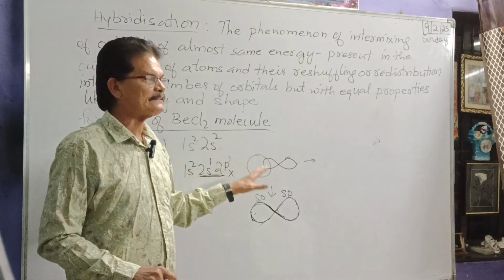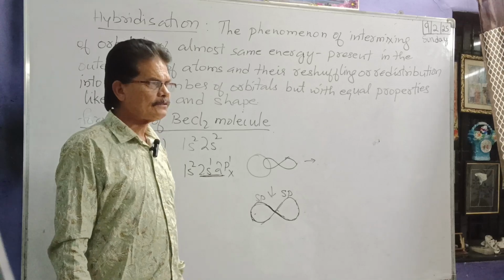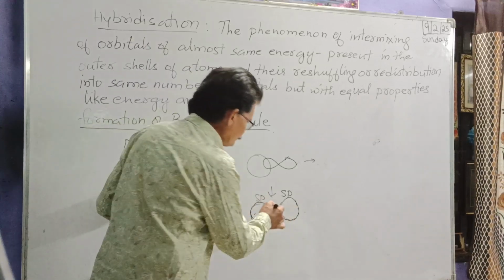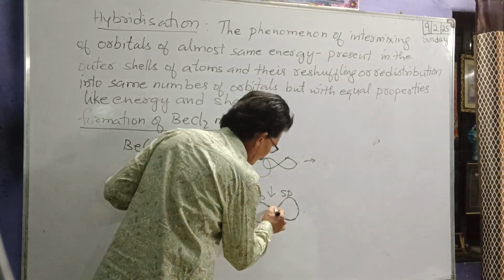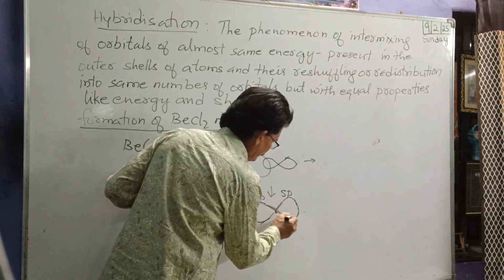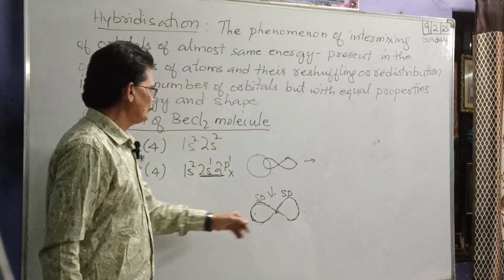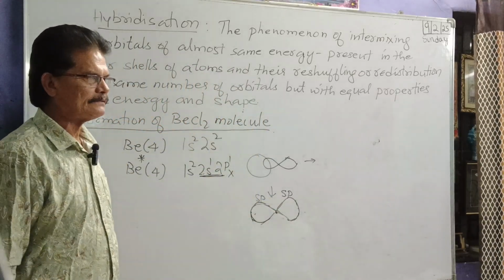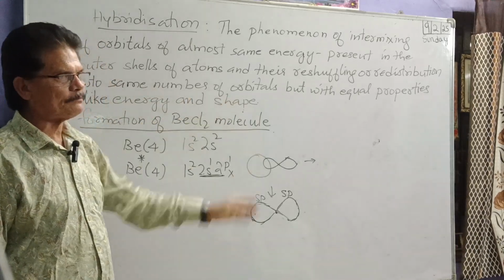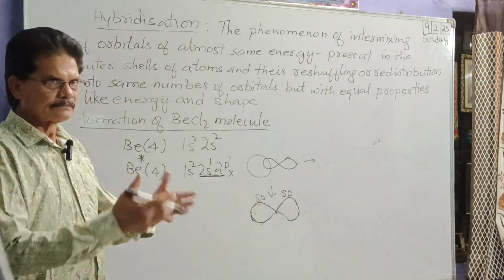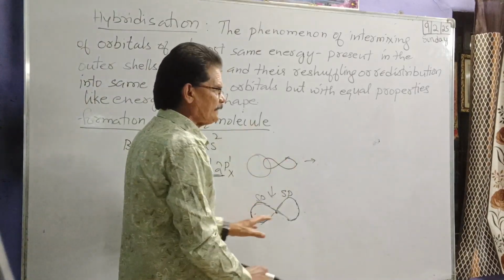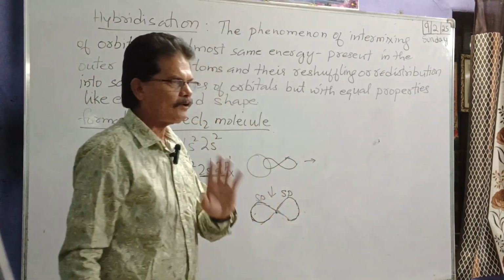The topic over here is about hybrids. Did we get the hybrids? Why did we get only two? Why didn't we get three? Tell me, anyone. Why can't we get three? Into the same number of orbitals. After redistribution, after reshuffling, we get the same number of orbitals.